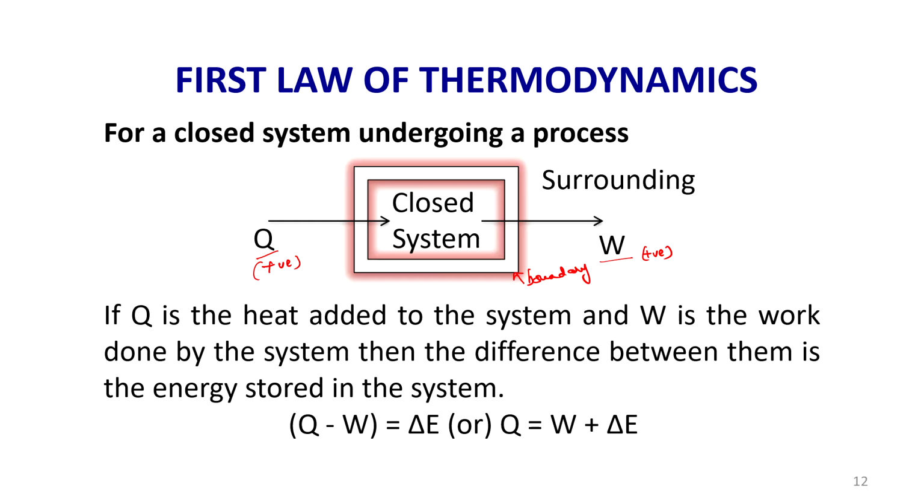That means Q will become equal to W. However, in real time applications, all the heat cannot be converted into useful work. So, the difference between Q and W, that is between heat supplied and the work done by the system, is equal to the internal energy of the system, which is represented by delta E.